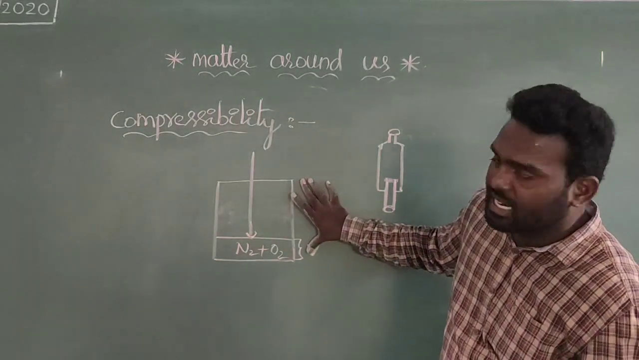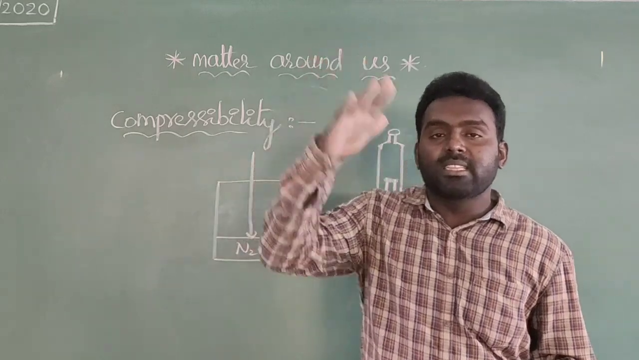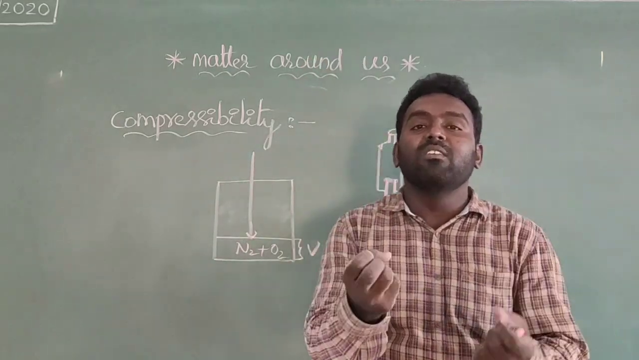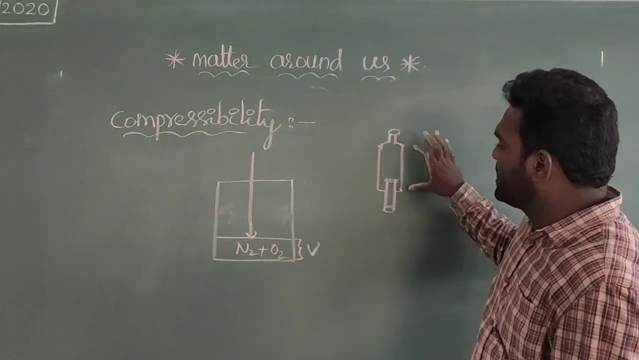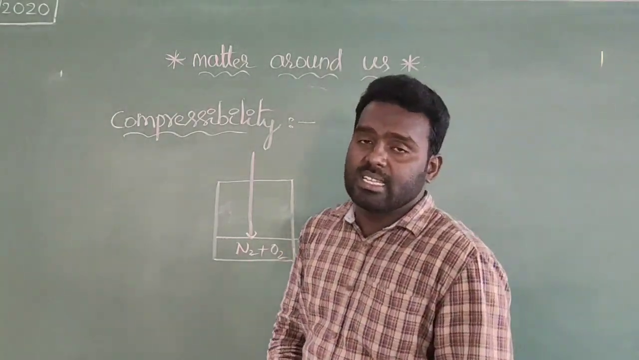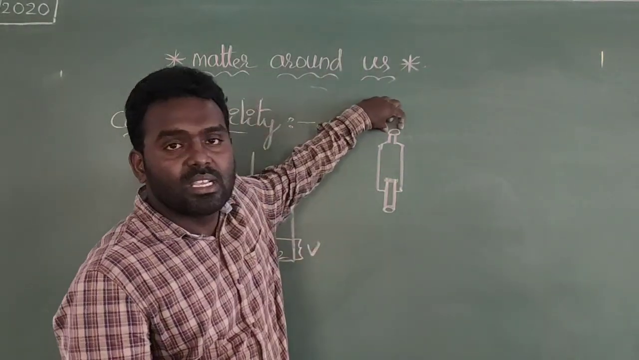Initially, this is called the volume of the gas molecules. After we apply the pressure, the volume will be reduced. I will give a simple example. This is called a syringe, and this is the syringe nozzle.